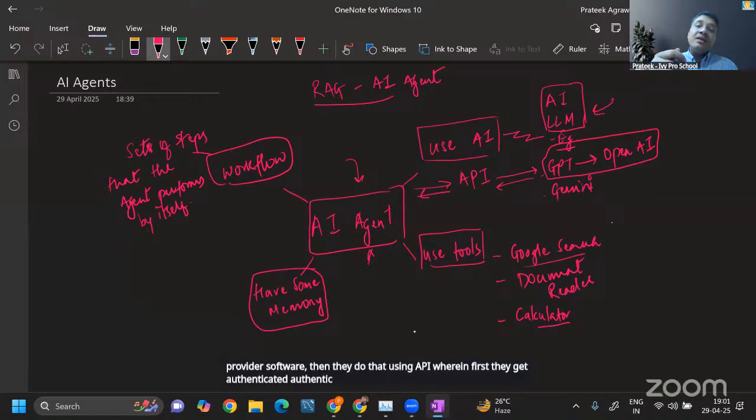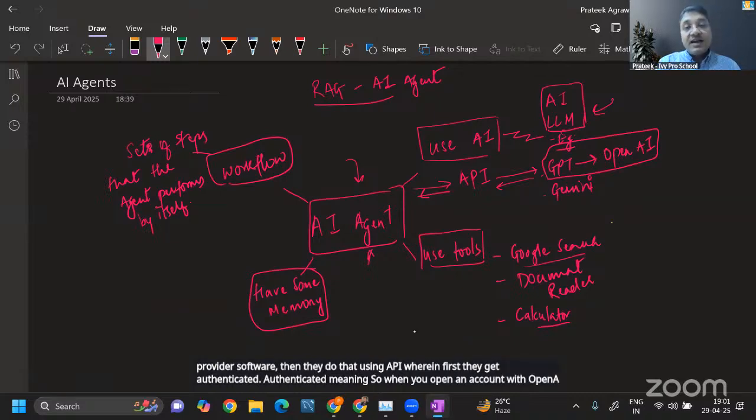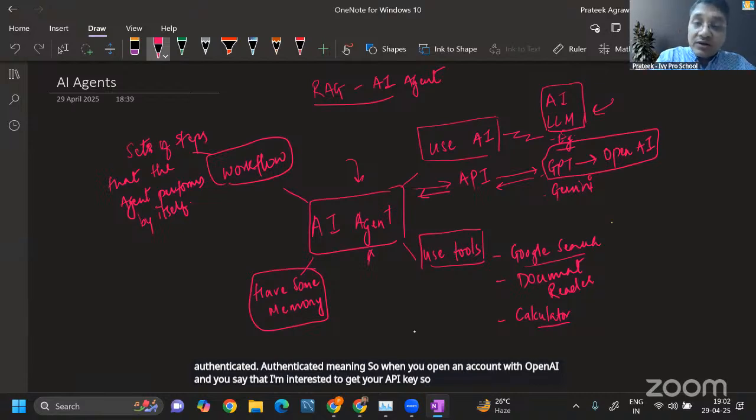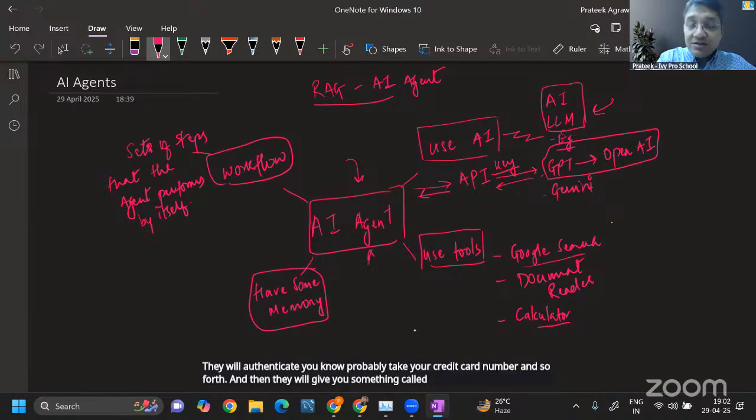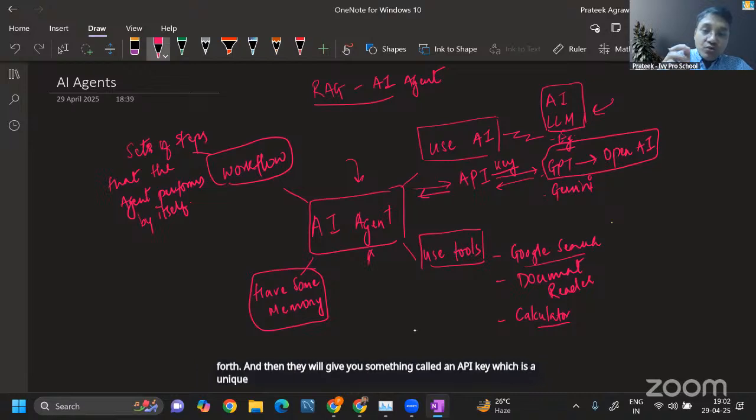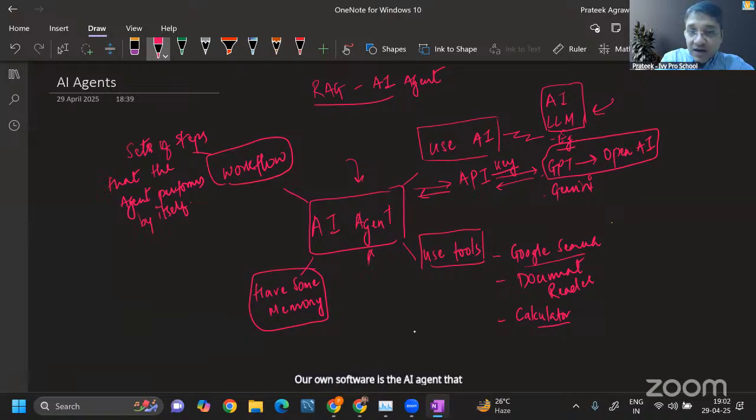Authenticated meaning, when you open an account with OpenAI and say that you're interested in getting your API key, they will authenticate you, probably take your credit card number and so forth, and then give you something called an API key, which is a unique key given to you. You will feed that API key into your own software. In this case, our own software is the AI agent that we are building. So in our software, we will feed the API key provided by